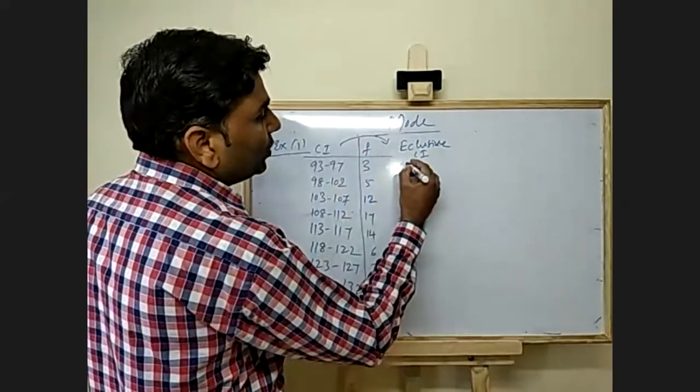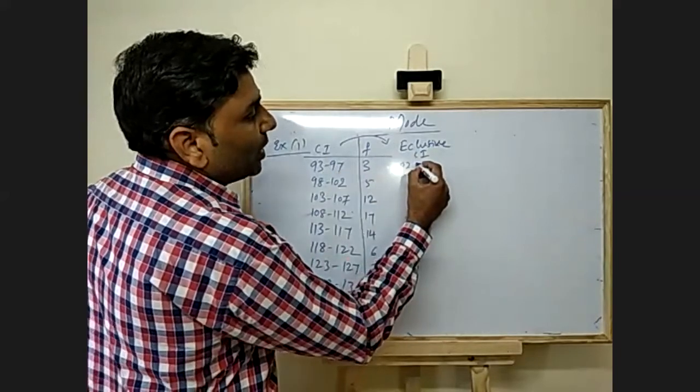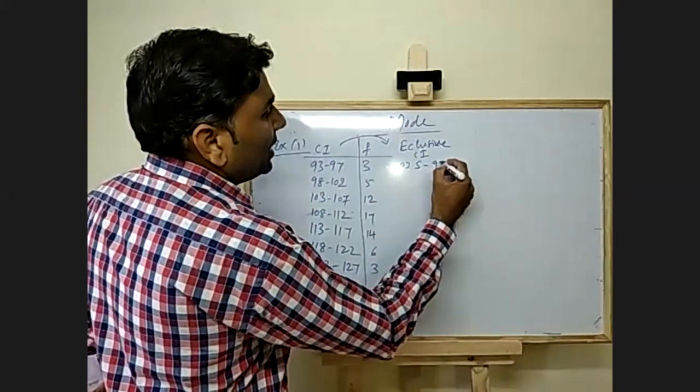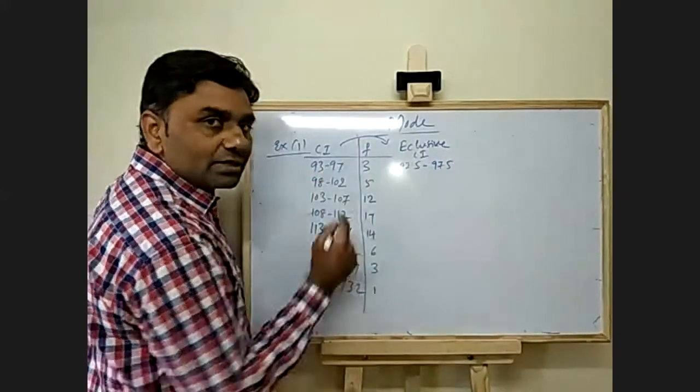So 93 reduced by 0.5 is 92.5, and 97 increased by 0.5 is 97.5. I reduced 0.5, I increased 0.5.